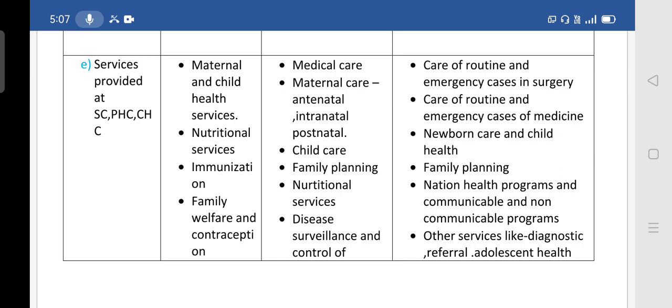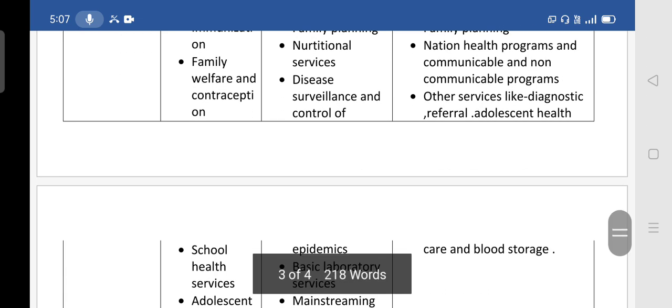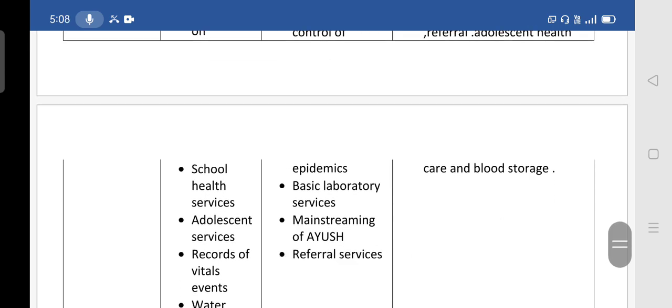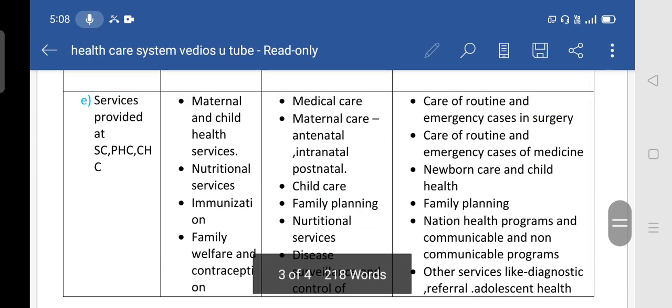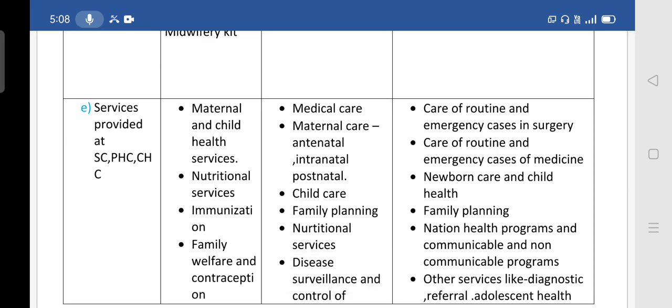Then child care, family planning, nutritional services, disease surveillance and control of epidemics, basic laboratory services, mainstreaming of AYUSH, and referral services. Then at the community health center level, the services provided are care of routine and emergency cases in surgery and care of routine and emergency cases in medicine.